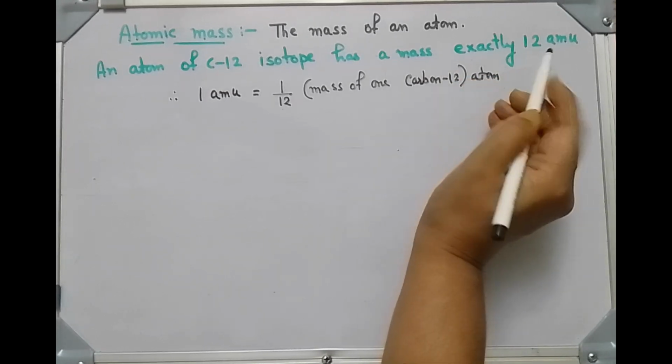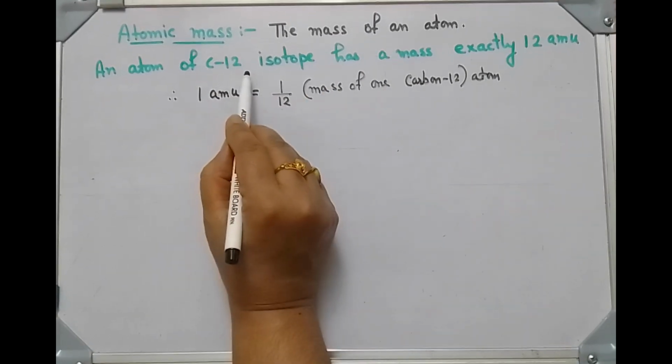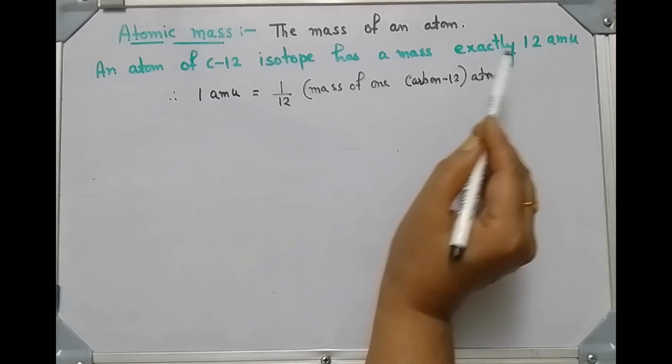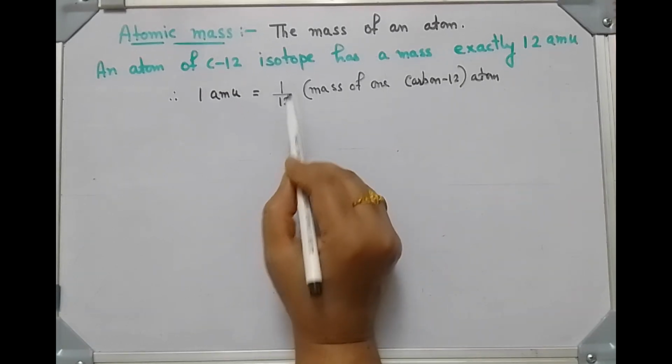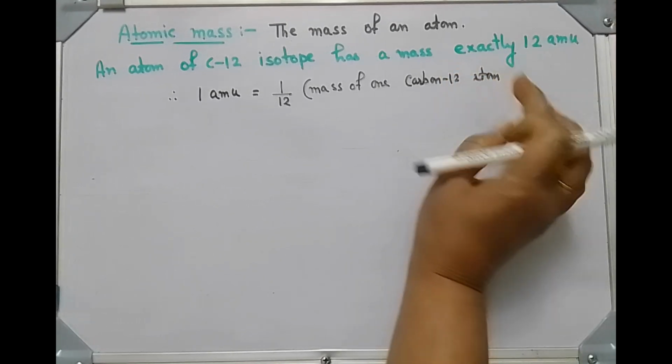Is it clear? If 12 AMU is the mass of one carbon 12 isotope, then 1 AMU is equal to 1/12 of the mass of one carbon 12 atom.